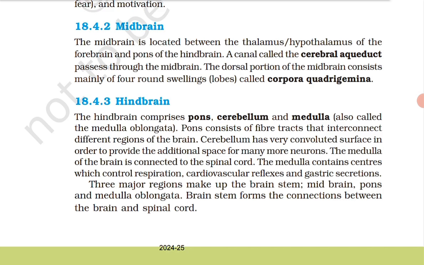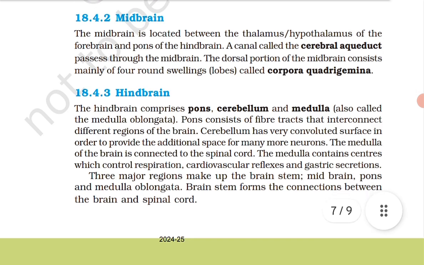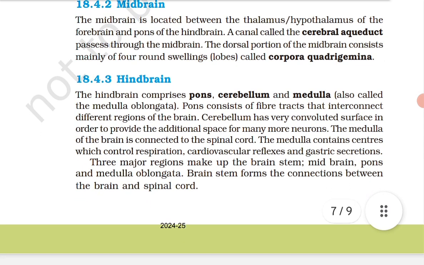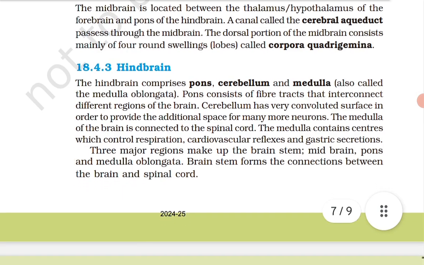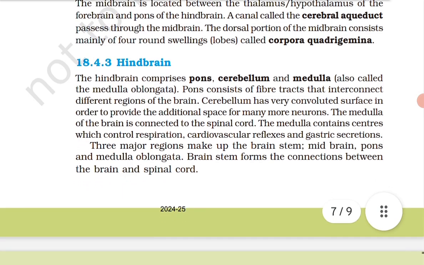ठीक है. Next is hindbrain. The hindbrain comprises pons, cerebellum and medulla, also called as the medulla oblongata. hindbrain में क्या क्या आते हैं? pons, cerebellum जिसको बालम कह सकते हैं, ठीक है, and medulla, also called the medulla oblongata. Pons consist of fiber tract that interconnect different lines of the brain.